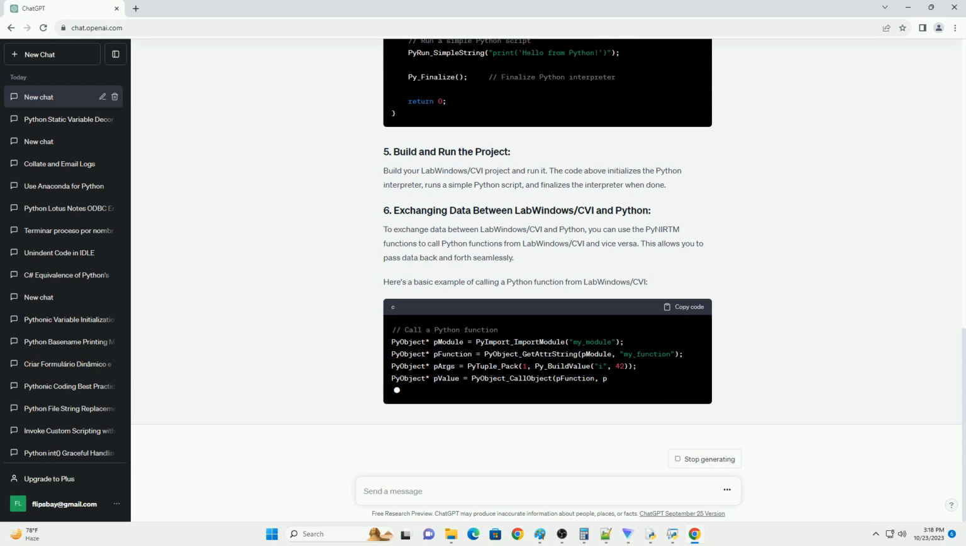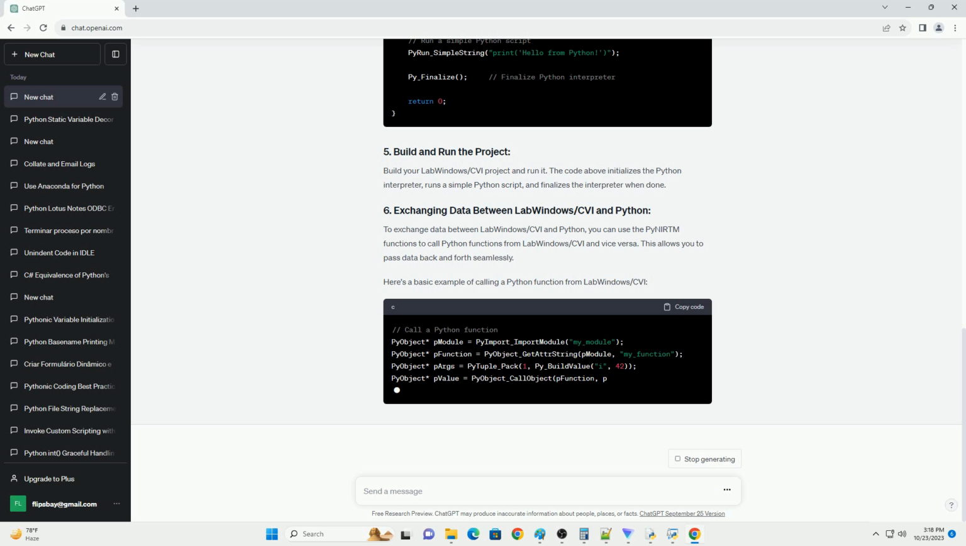Now, it's time to write LabWindows/CVI code that embeds Python. Here's a basic example. Build your LabWindows/CVI project and run it. The code above initializes the Python interpreter, runs a simple Python script, and finalizes the interpreter when done.